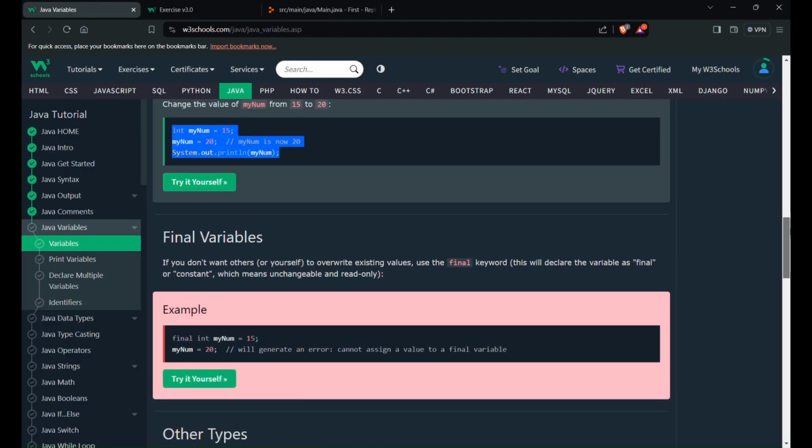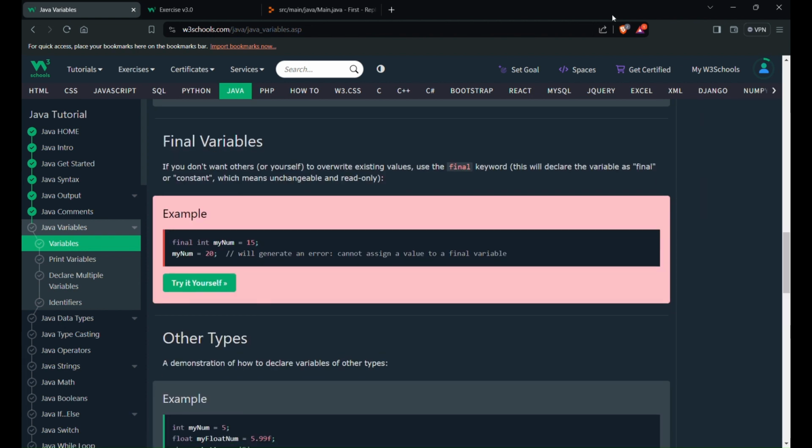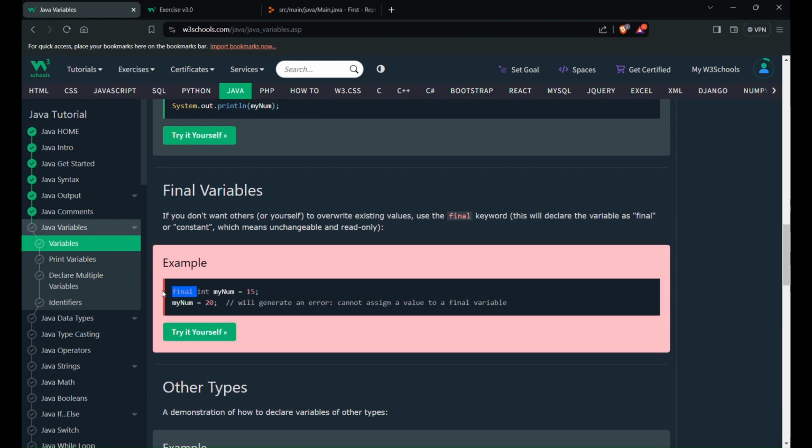The next is final variables. If you don't want others or yourself to overwrite an existing value, use the final keyword. This will declare the variable as final or constant, which means that it is unchangeable and read-only.